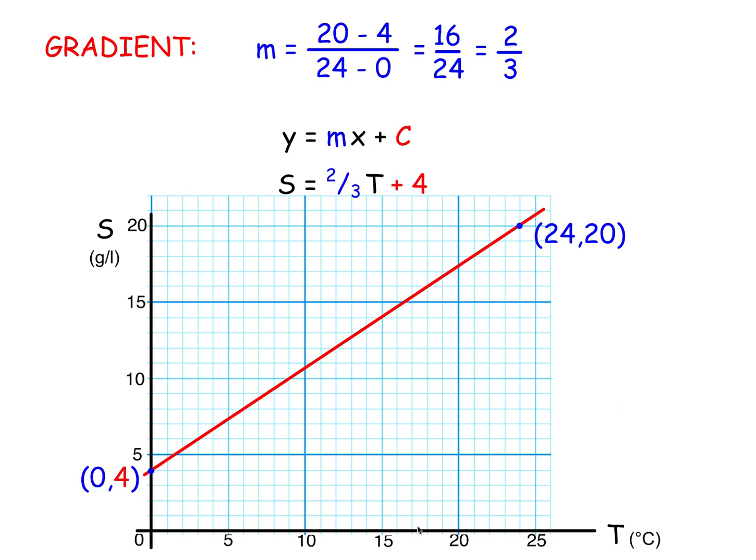So if I had a temperature, like temperature 30 degrees, which is off the graph, I would just put T to be 30. 2/3 of 30 is 20, plus 4 is 24, solubility is 24 grams per litre. So at temperature 30 degrees C, slotting that into the formula, you can work out S is 24 grams per litre. So that's the use of the formula. So it's an equation of the line, but it's a formula connecting S and T. So that's an example.